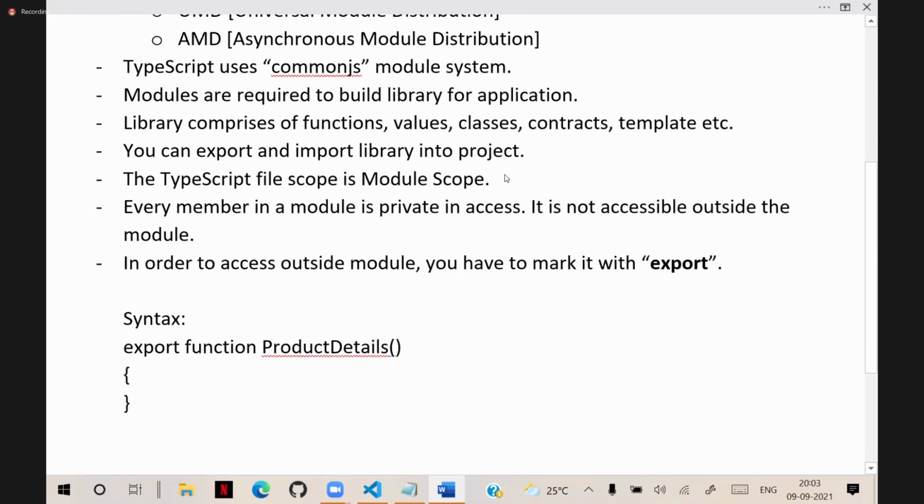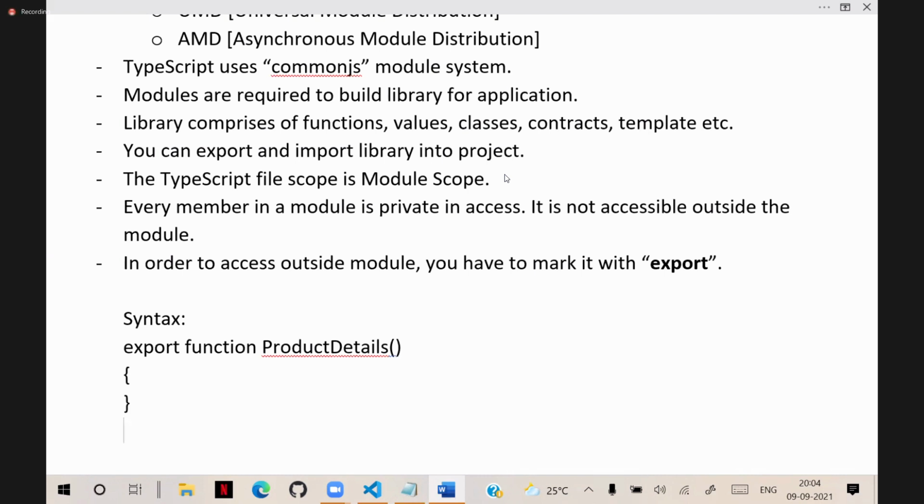So what is the purpose of export? The purpose of export is that it exports the function and makes it available and accessible outside the module. If you don't define export, it is not accessible outside the module. It is available only inside the module.